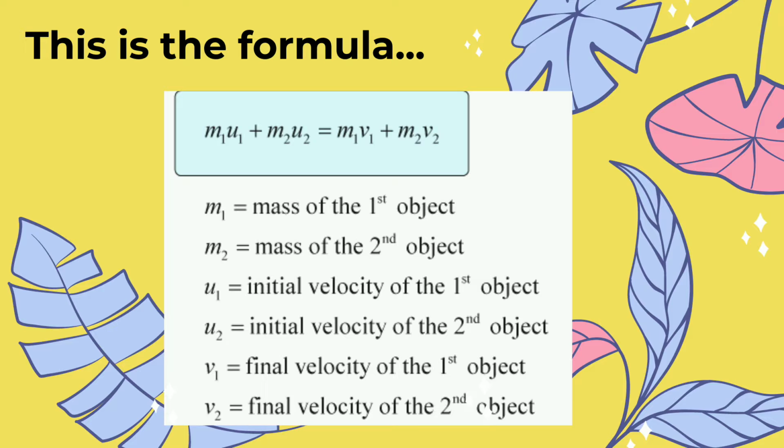m sub 1 stands for the mass of the first object, m sub 2 stands for the mass of the second object, u sub 1 stands for the initial velocity of the first object, u sub 2 stands for the initial velocity of the second object, v sub 1 stands for the final velocity of the first object, and v sub 2 stands for the final velocity of the second object.